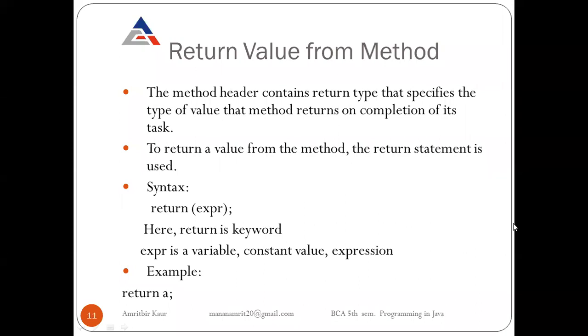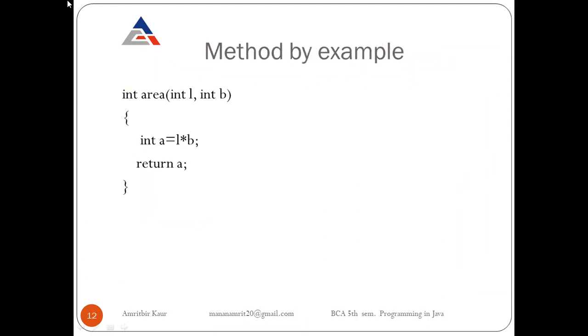So now we will see about a method in which we define method header, method body, and return value. We see an example of a method. So firstly, this is our method header. Here the return type is integer. Int is the return type, meaning this function will return an integer value.